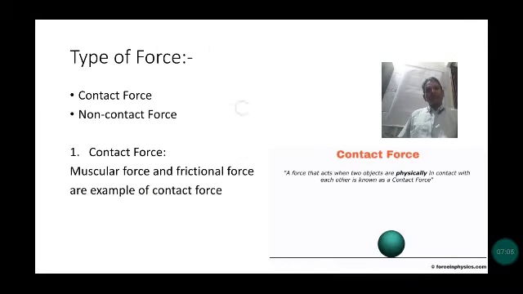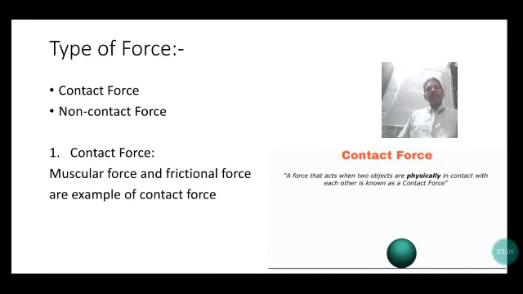We can define force like this: a force can create acceleration in a body or change the shape and size of a body. Now, first we discuss the types of force.